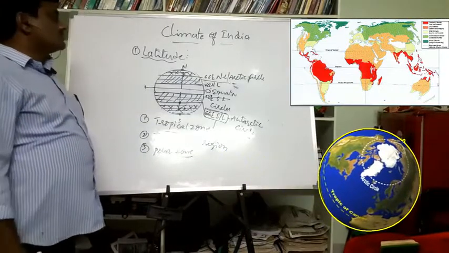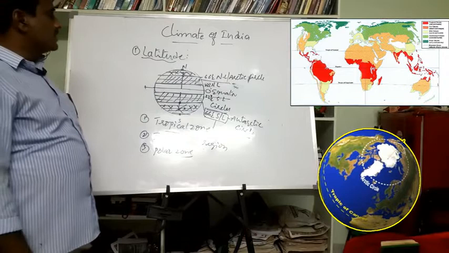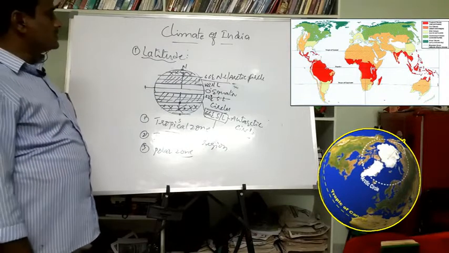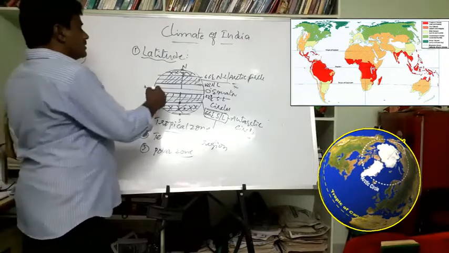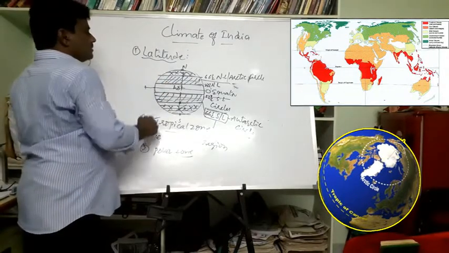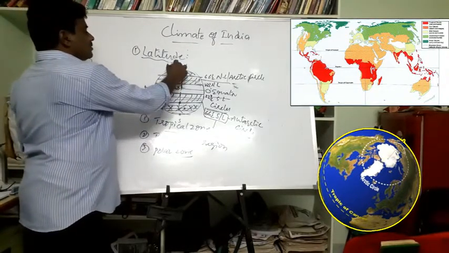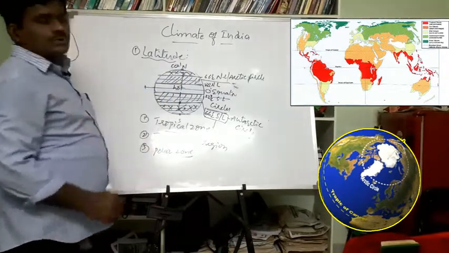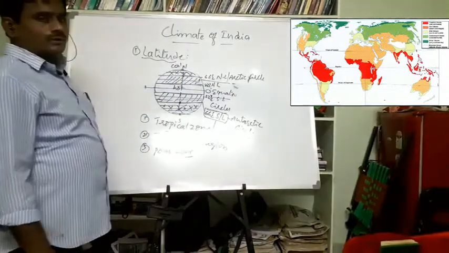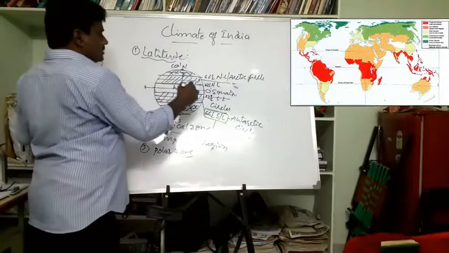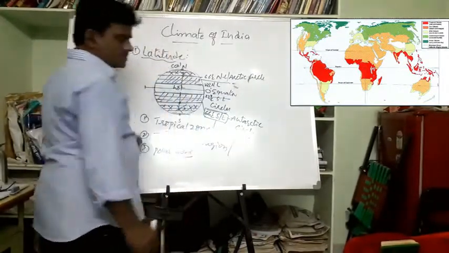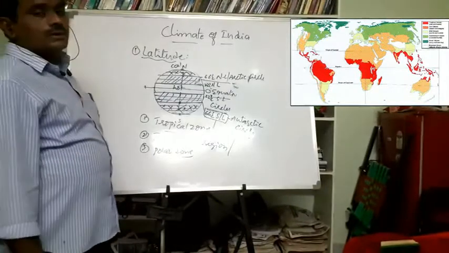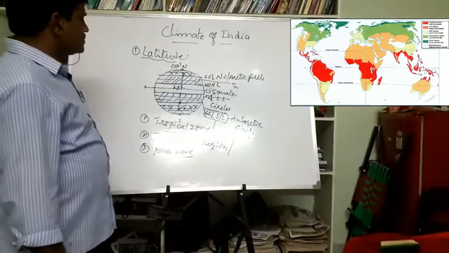Based on the climate, the entire world is divided into three regions: tropical zone, temperate zone, and polar zone. Generally the tropical zone is hot, and the polar zone is very cool. And the temperate zone is neither cool nor hot. That's why most of the world's tourist places are located in the second zone, the temperate zone.